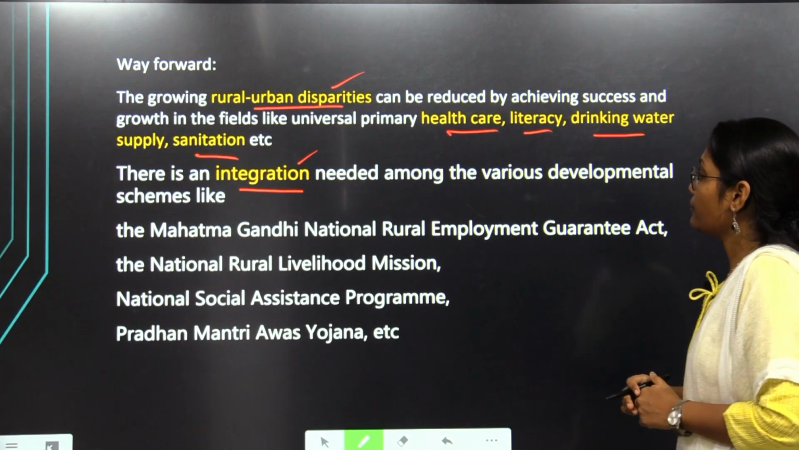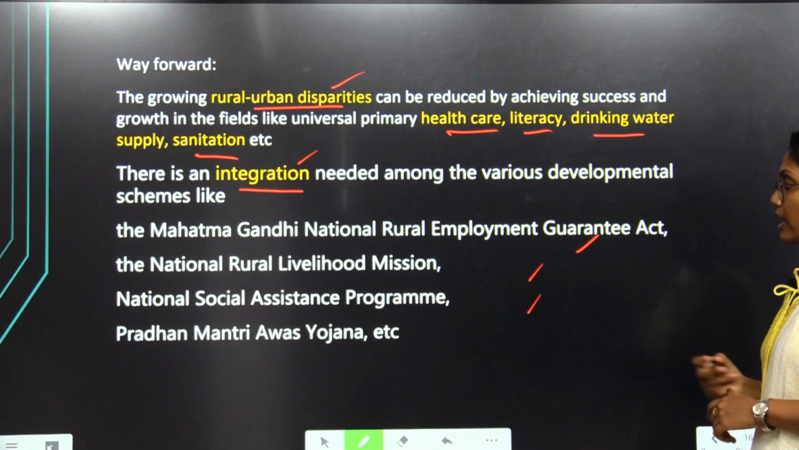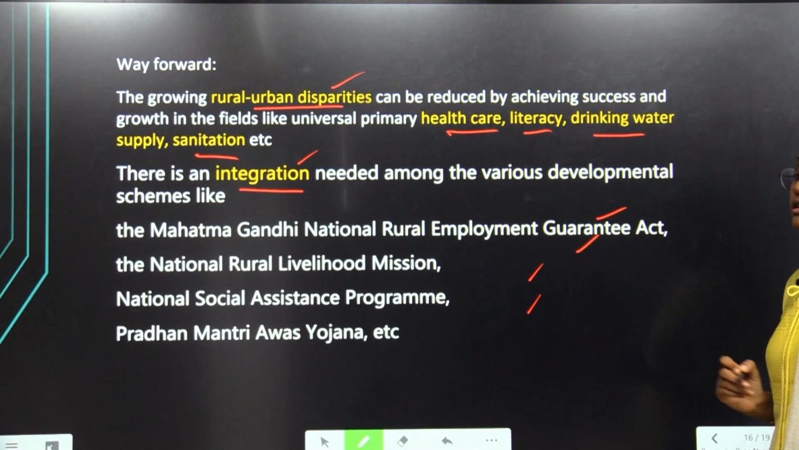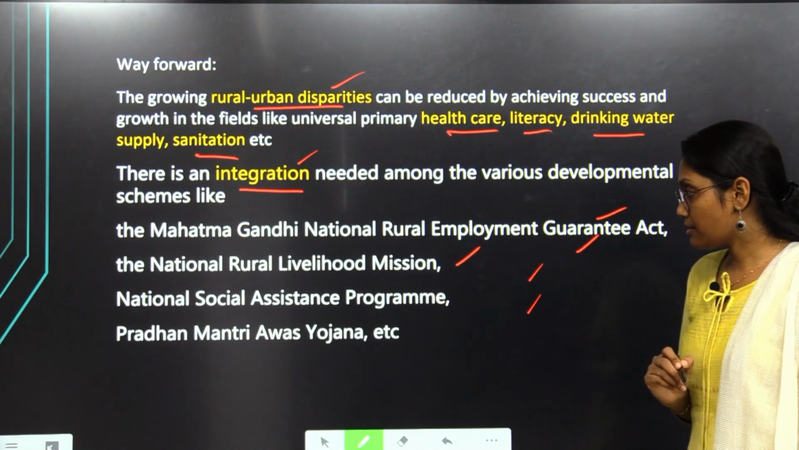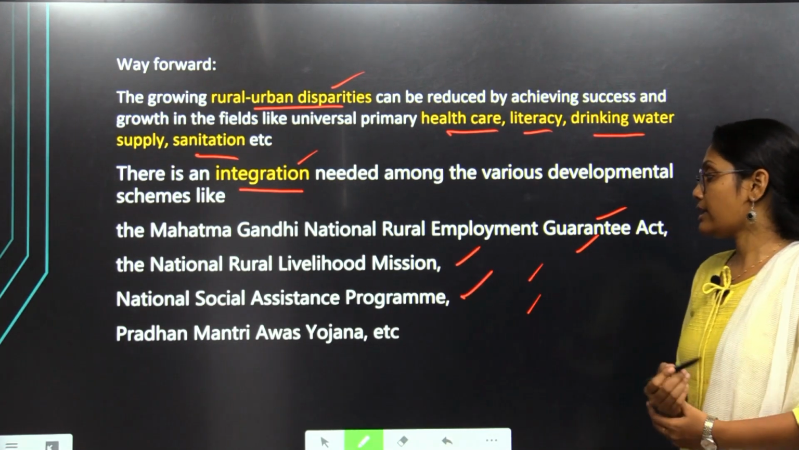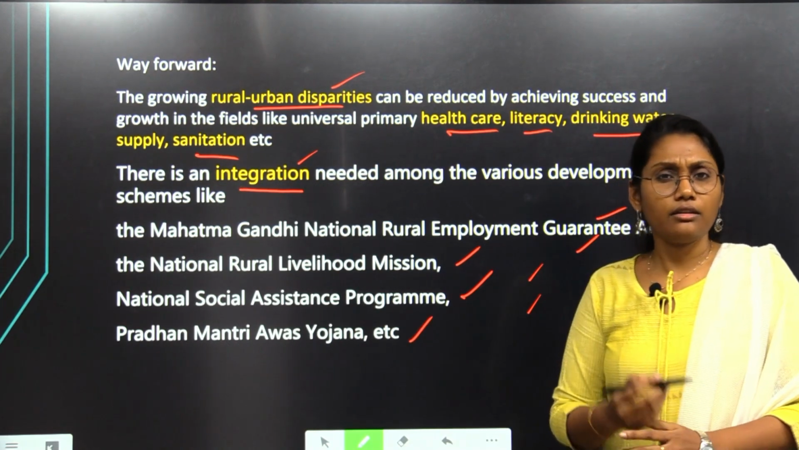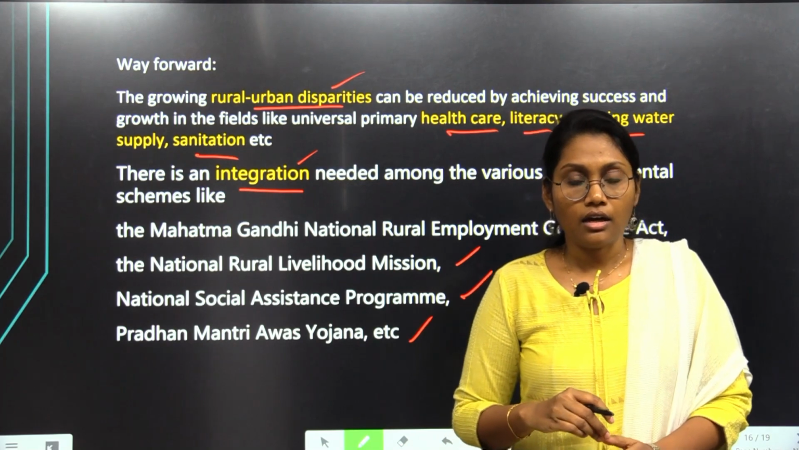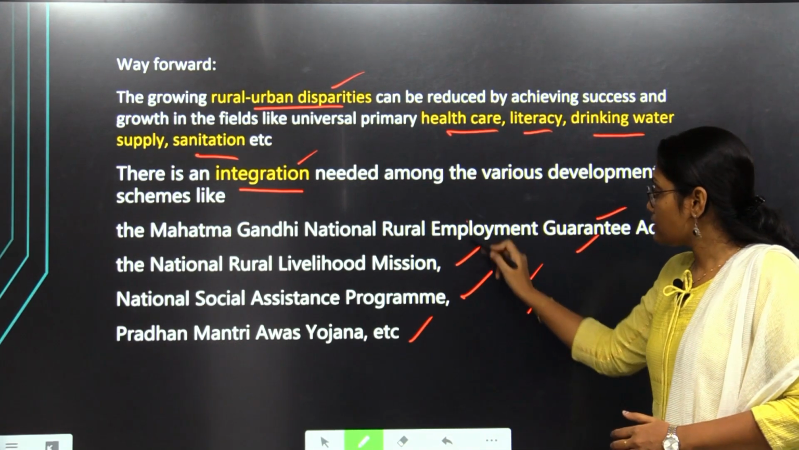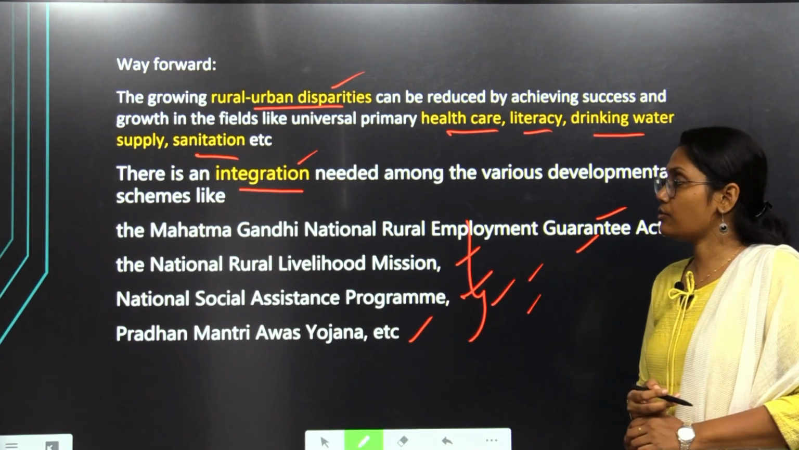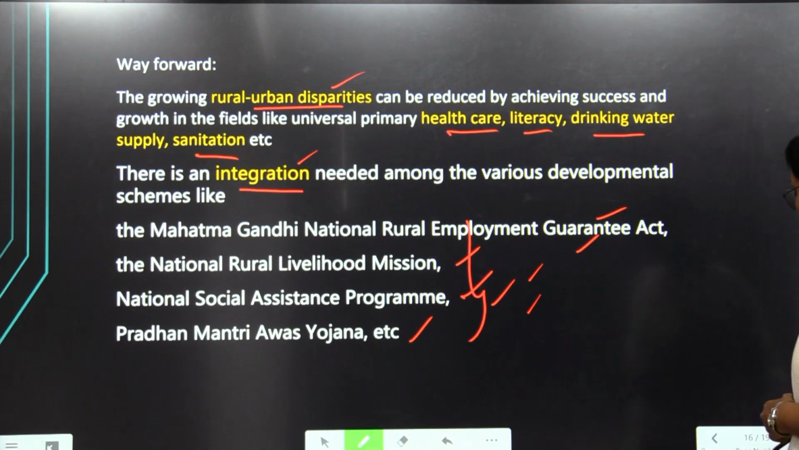In that scenario, among the already launched Indian schemes, we have MGNREGA, the Mahatma Gandhi National Rural Employment Guarantee Scheme, the NRLM, National Rural Livelihood Mission, the National Social Assistance Program, and also the Pradhan Mantri Awas Yojana. There are many such schemes, and the important ones among them should be worked on more to focus on the integration of rural and urban areas.